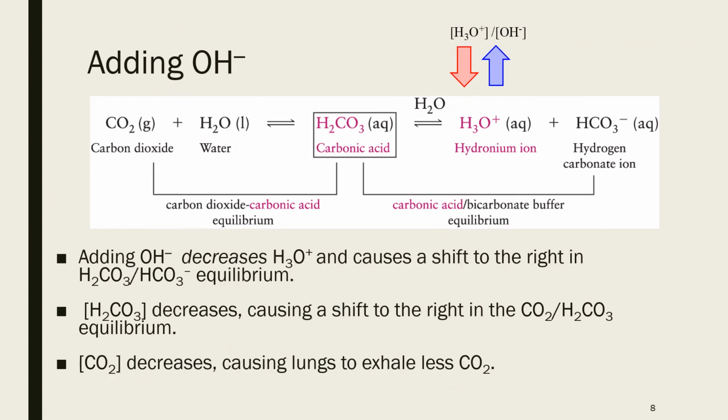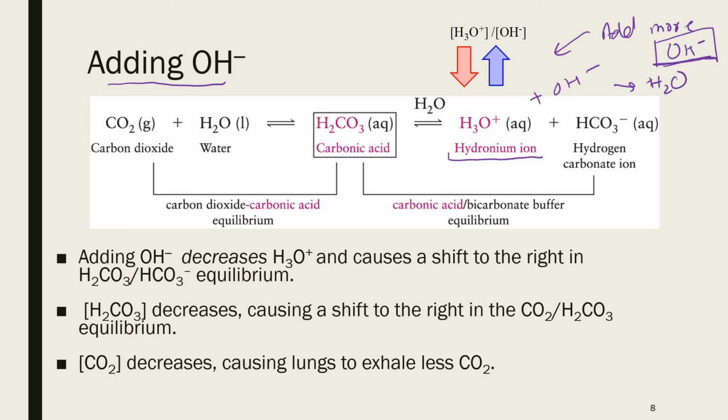Okay, so now what happens when we add base to our blood? Addition of base means we are adding more hydroxide. Whatever hydronium ions we had in our bloodstream will combine with hydroxide to form water. So the base will remove hydronium ions from our blood. There will be a loss of hydronium ion. So adding OH negative decreases the hydronium ion, and this loss of hydronium ion will shift the equilibrium to the right.